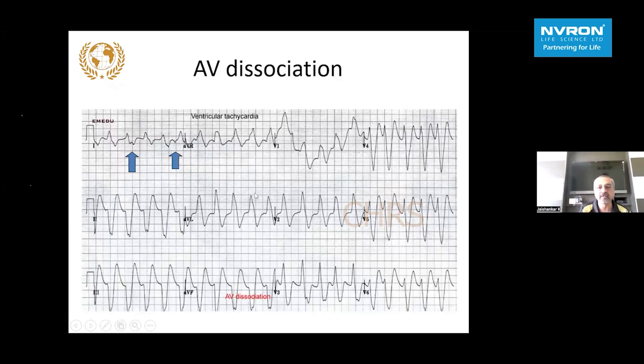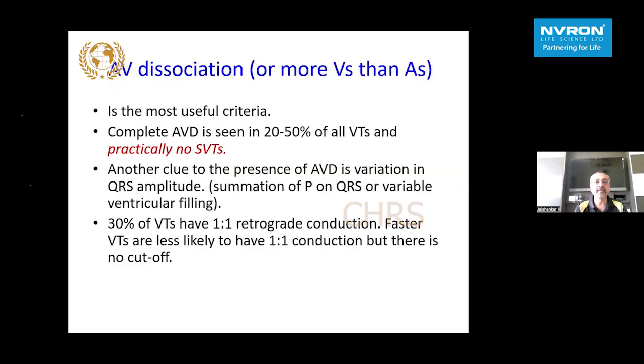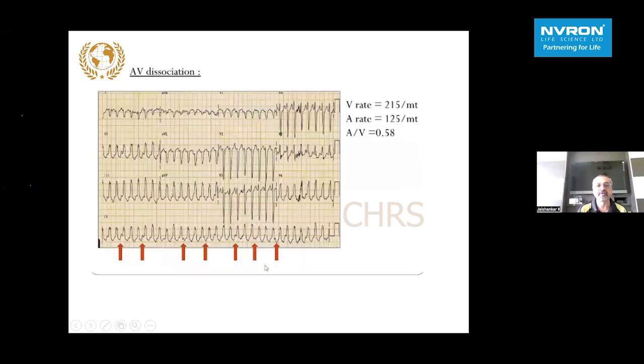So AV dissociation is a sine qua non for diagnosing VT compared to SVT. It is by far the most useful criterion. It is seen in nearly half of patients with VT and practically no SVTs. The presence of AV dissociation should be strongly suspected when there is a variation in amplitude of QRS during a broad complex tachycardia. And 30% of VTs may have 1:1 retrograde V to A conduction, and faster VTs are less likely to have 1:1 conduction.